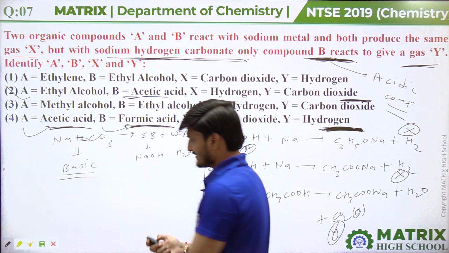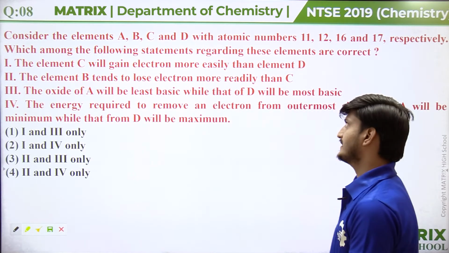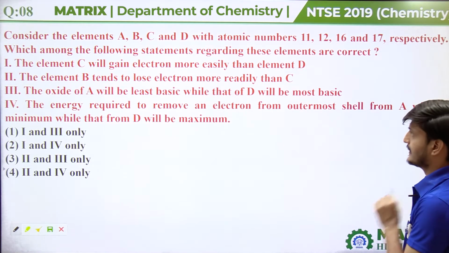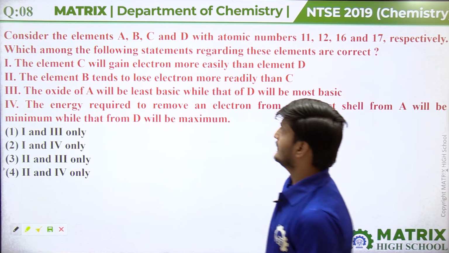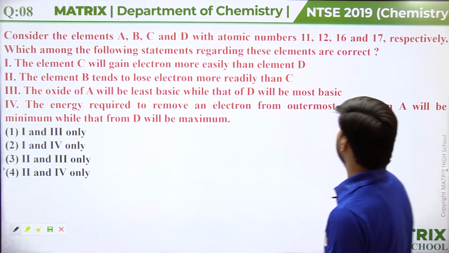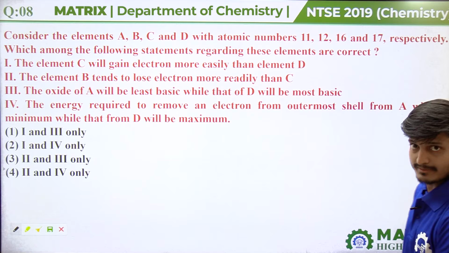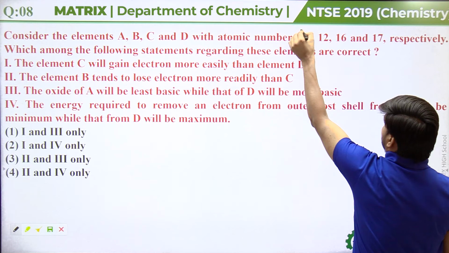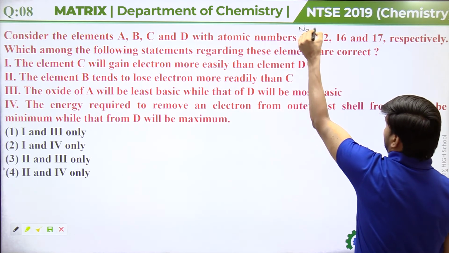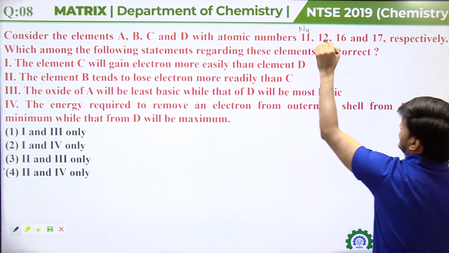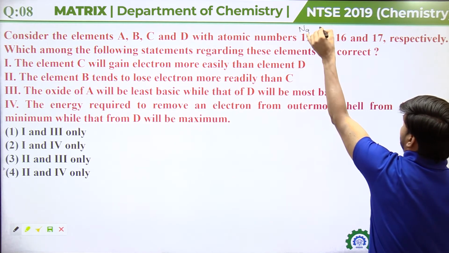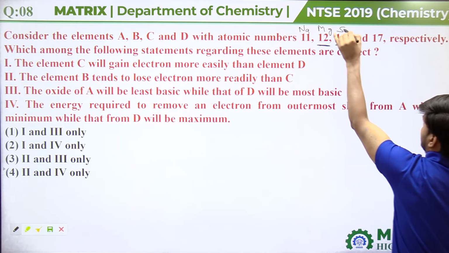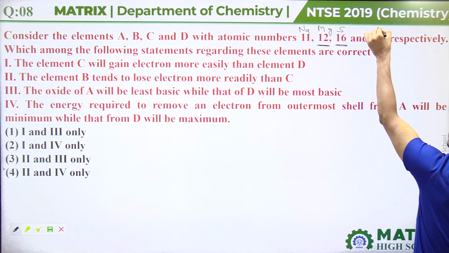Now coming to the next question. Consider the elements A, B, C and D with atomic numbers 11, 12, 16 and 17 respectively. Which among the following statements regarding these elements are correct? Atomic number 11 must be sodium, 12 must be magnesium, 16 must be sulfur, and 17 must be chlorine.